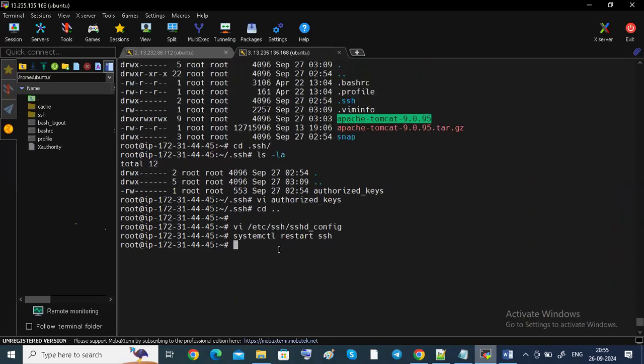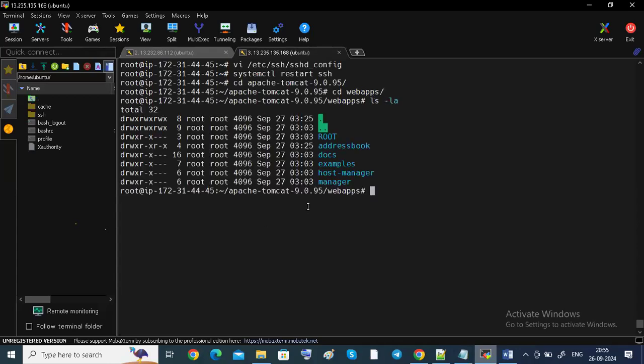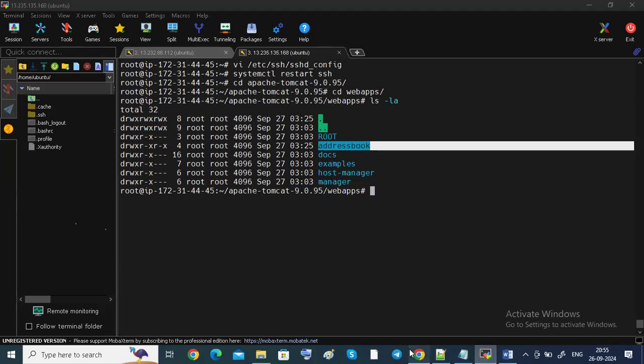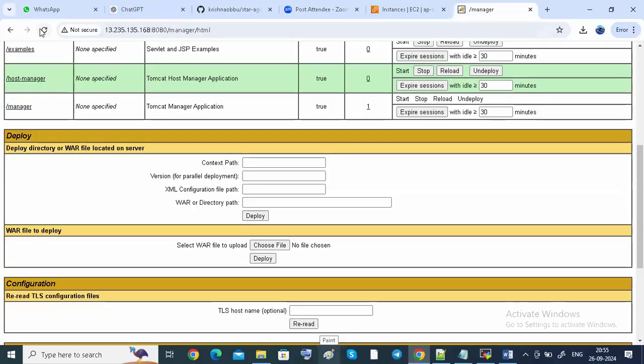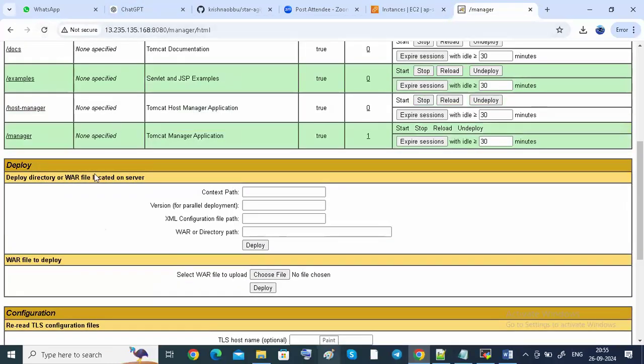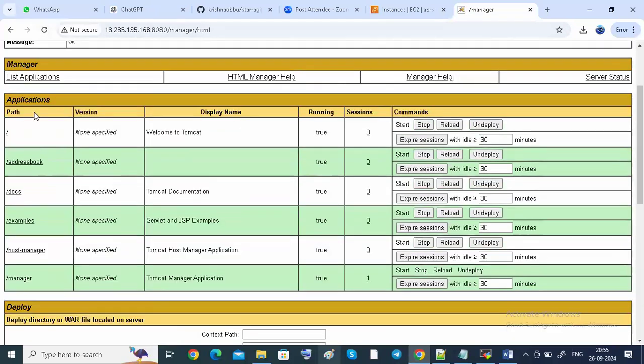We will go to that path. CD Apache. Okay. CD web apps. ls. See here, address book came. Address book came. Okay, now I want to see it in the browser, guys. I want to see in the browser if that one came or not. You can see here, address book came.